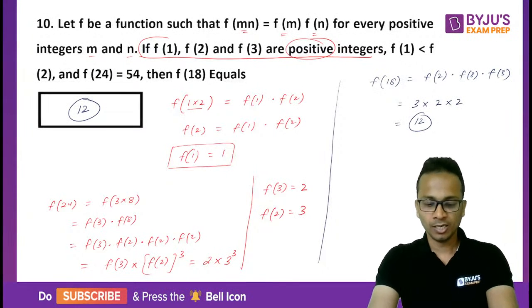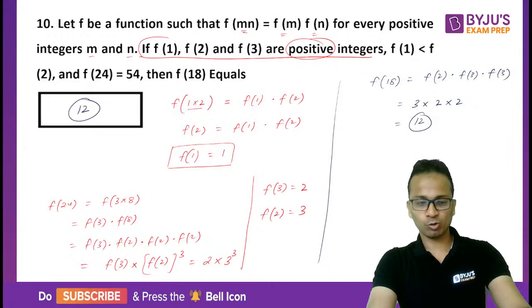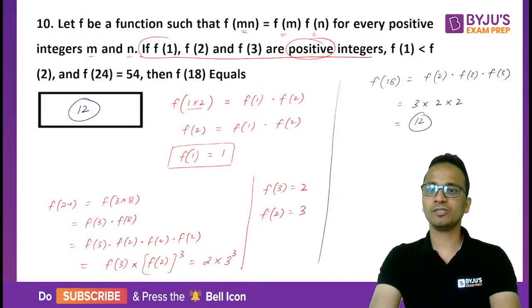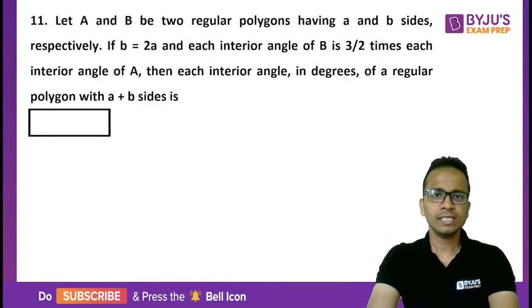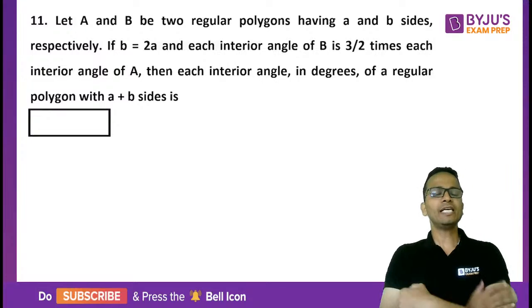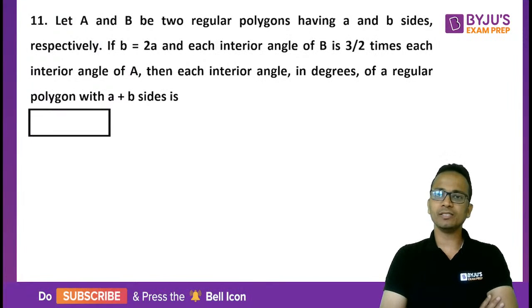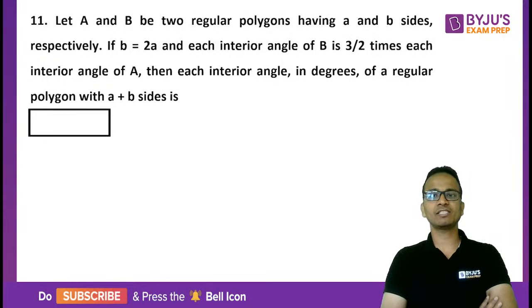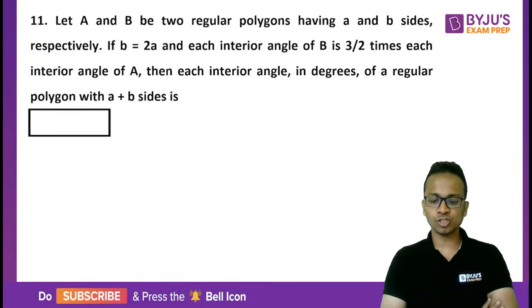Okay. All right. Yes, Saurav. Yes, that was my mistake. So 3 into 2 into 2, that is 12. All right. Next question. Our next question is based on polygons, geometry. Now A and B are two regular polygons having sides as small a and small b.